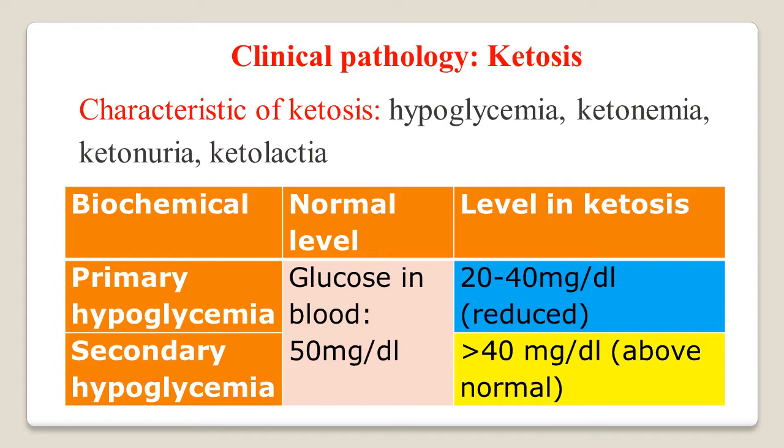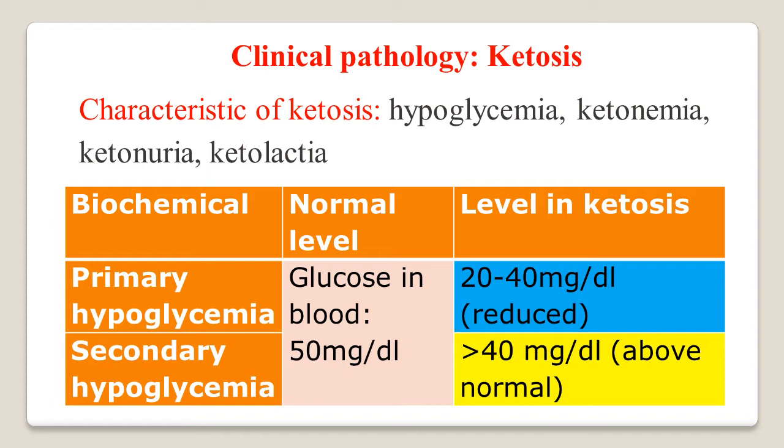Friends, we discuss here clinical pathology of ketosis. You already know that the biochemical characteristics of ketosis are decreased blood glucose level, hypoglycemia; increased ketone body level in blood, ketonemia; increased ketone body level in urine, ketonuria; and increased ketone body level in milk, ketolactia.